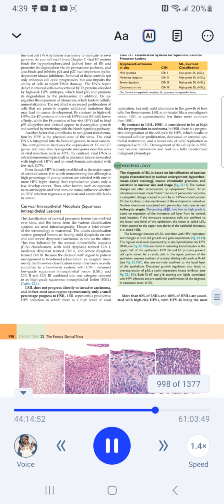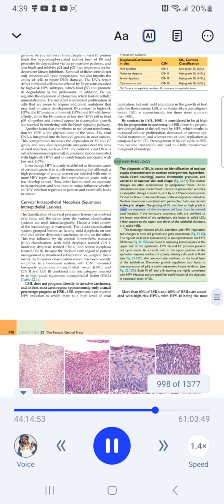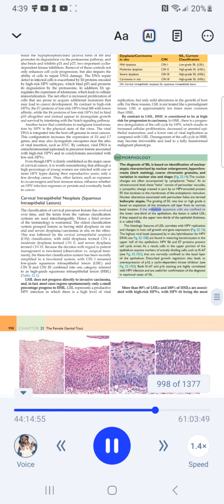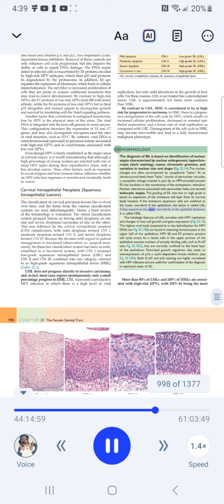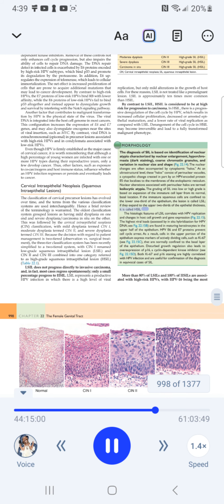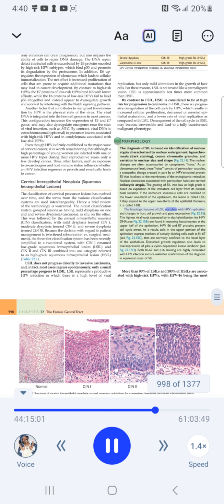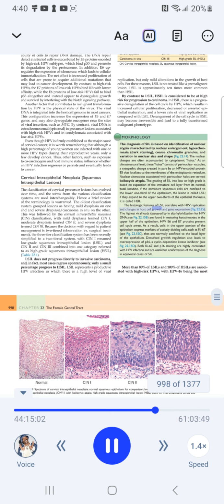The grading of SIL into low or high grade is based on expansion of the immature cell layer from its normal basal location. If the immature squamous cells are confined to the lower one-third of the epithelium, the lesion is called LSIL. If they expand to the upper two-thirds of the epithelial thickness, it is called HSIL. The histologic features of LSIL correlate with HPV replication and changes in host cell growth and gene expression.